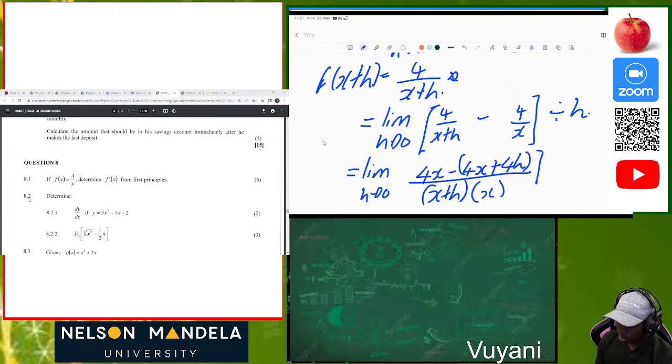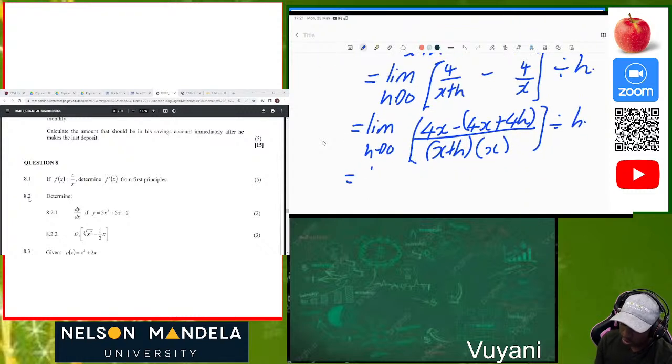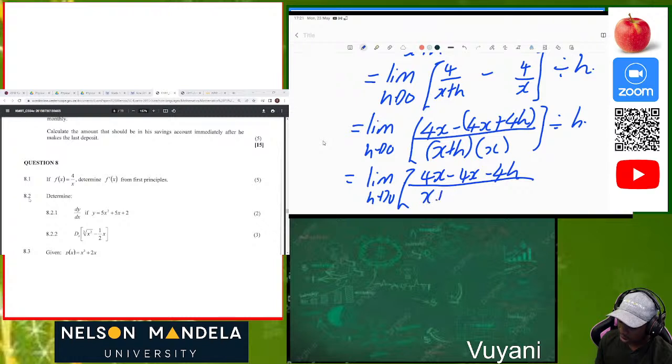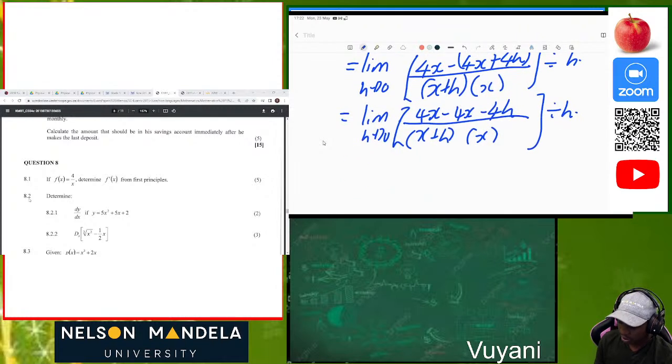Okay, then we are still dividing by h. So to prevent wasting time, let me just show that part as well. So now the limit as h approaches 0, then it will be 4x minus 4x minus 4h all over x plus h and x. Then we are dividing by h. Okay, so that you don't say I'm confused.